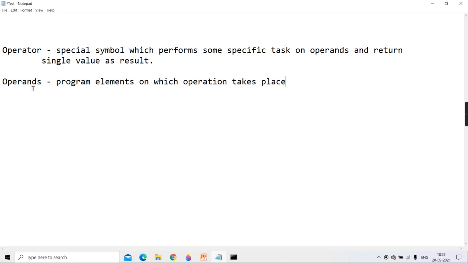Correct? So who are the simplest operands? Literals and variables. Correct? Example. Okay, can we say literals? Literals means constant values. I hope you know. Getting or no? Constant values means those values which you directly use in the program. We have discussed about all Java literals, Java integer literal, Java floating point literal, Java character literal, string literal, Boolean literal.